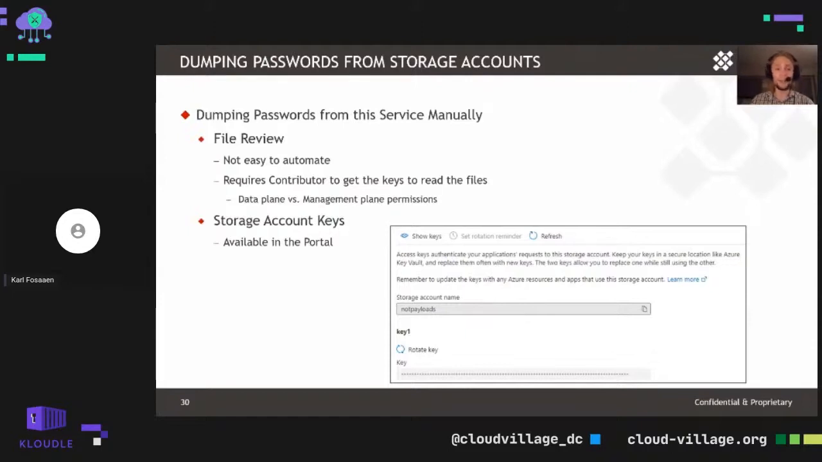Now, this isn't really easy to automate and pull credentials out of, so we'd recommend manually doing that anyways. It typically requires contributor access to actually get access to the files themselves. This breaks down to the data plane, management plane permissions, and accessing the storage account keys, but we don't need to dive too deep into that. In terms of getting access to the storage account keys to load up something like Azure Storage Explorer to gain access to the storage account, they're available in the portal. They're also really easy to rotate. So if they're ever compromised or you just want to regularly rotate the key, it's just that simple recycle button down there to rotate the key.